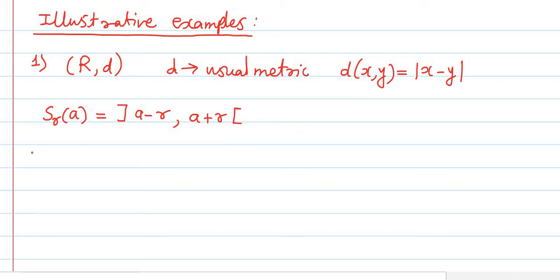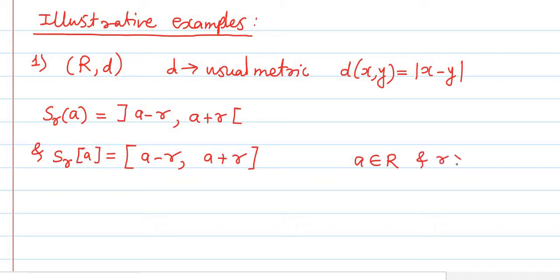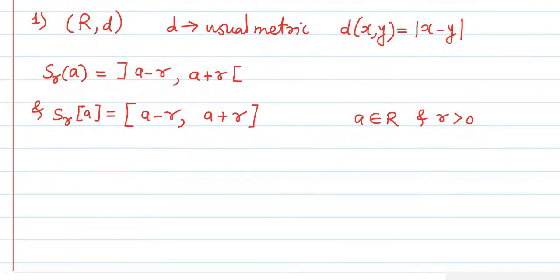Okay, and the closed sphere SR of A will be again the closed interval having the same endpoints and having the same center and length, meaning it is the closed interval from A minus R to A plus R. Okay, so like such we have this one open sphere and closed sphere, and obviously here A belongs to the set of real numbers, meaning A is a real number, and R is obviously a positive real number. So like such we have in case of the set of real numbers with D as the usual metric.